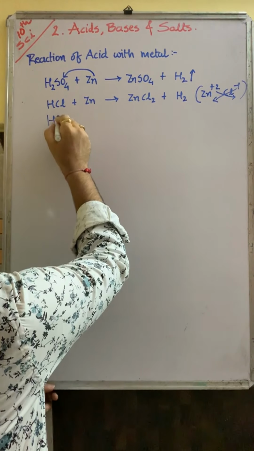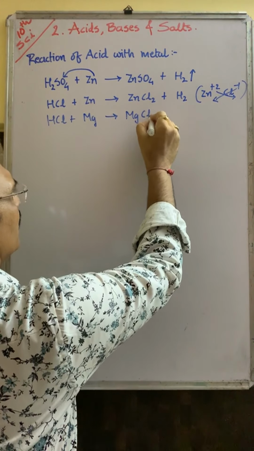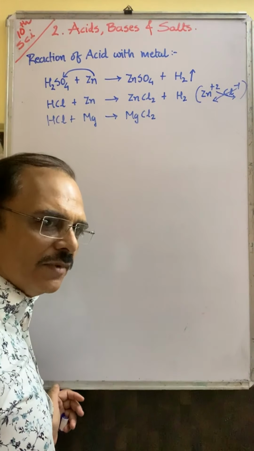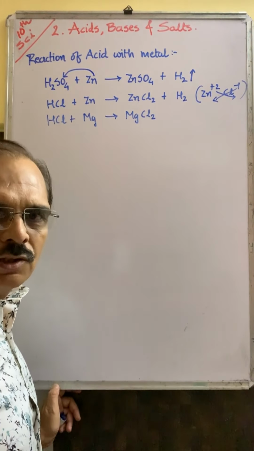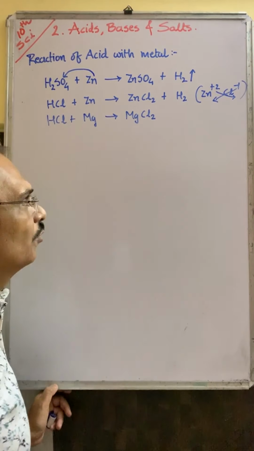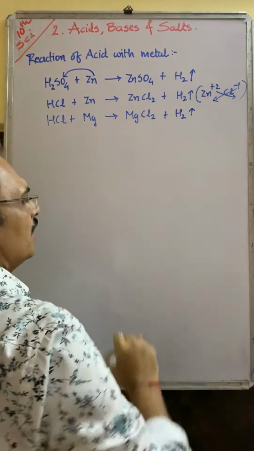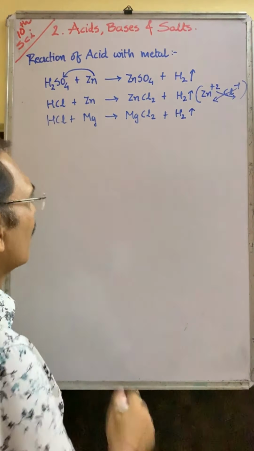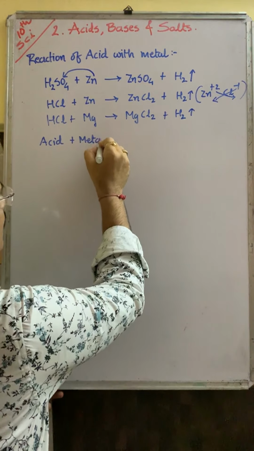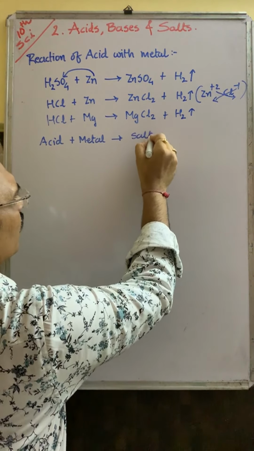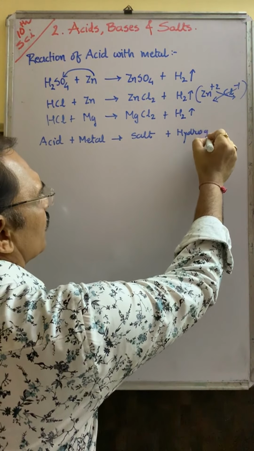As for example, hydrochloric acid plus magnesium gives magnesium chloride MgCl2. Again, why is it called MgCl2 and not MgCl? Find out. The valency of magnesium is +2, whereas the valency of chlorine is -1, and hydrogen gas is released. So we say that in short, when acid reacts with metal, it gives you the salt of that metal and hydrogen gas is produced.